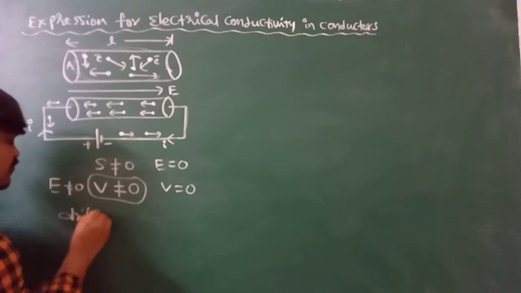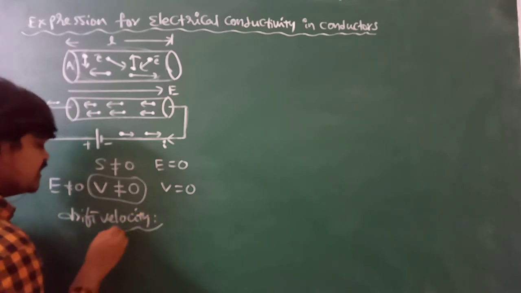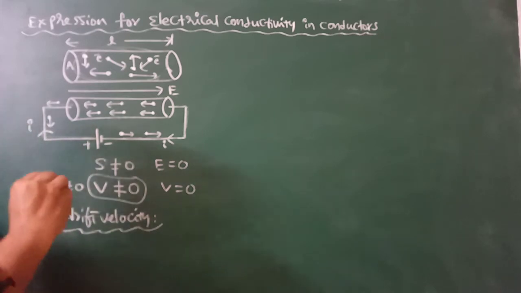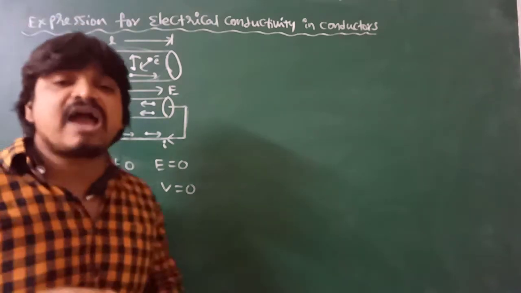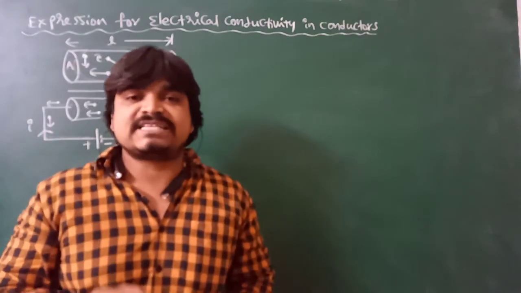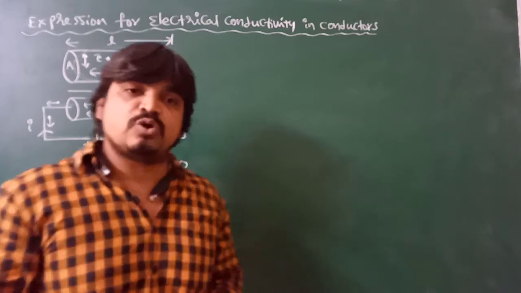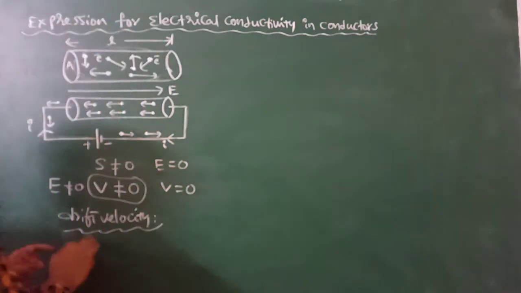That is known as what velocity? Drift velocity. So how can we define drift velocity? The average velocity acquired by the electron due to the applied external electric field is known as drift velocity.